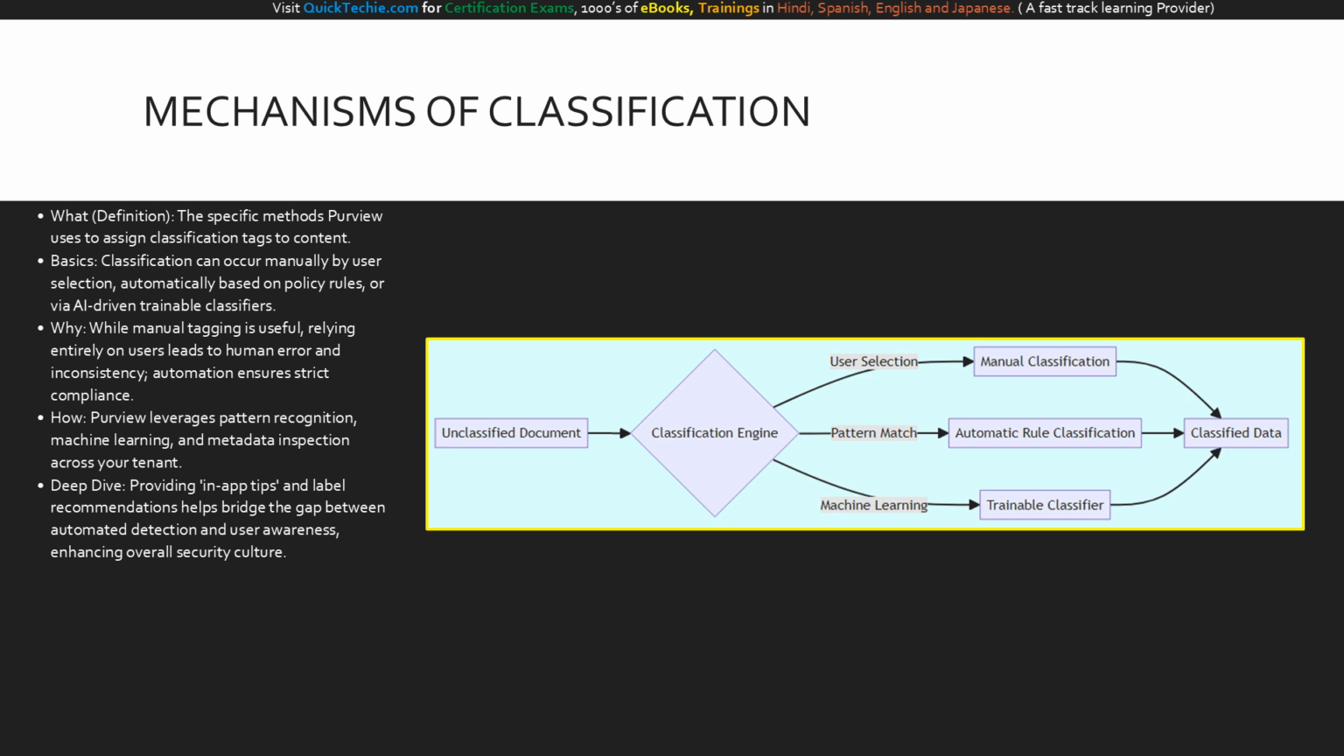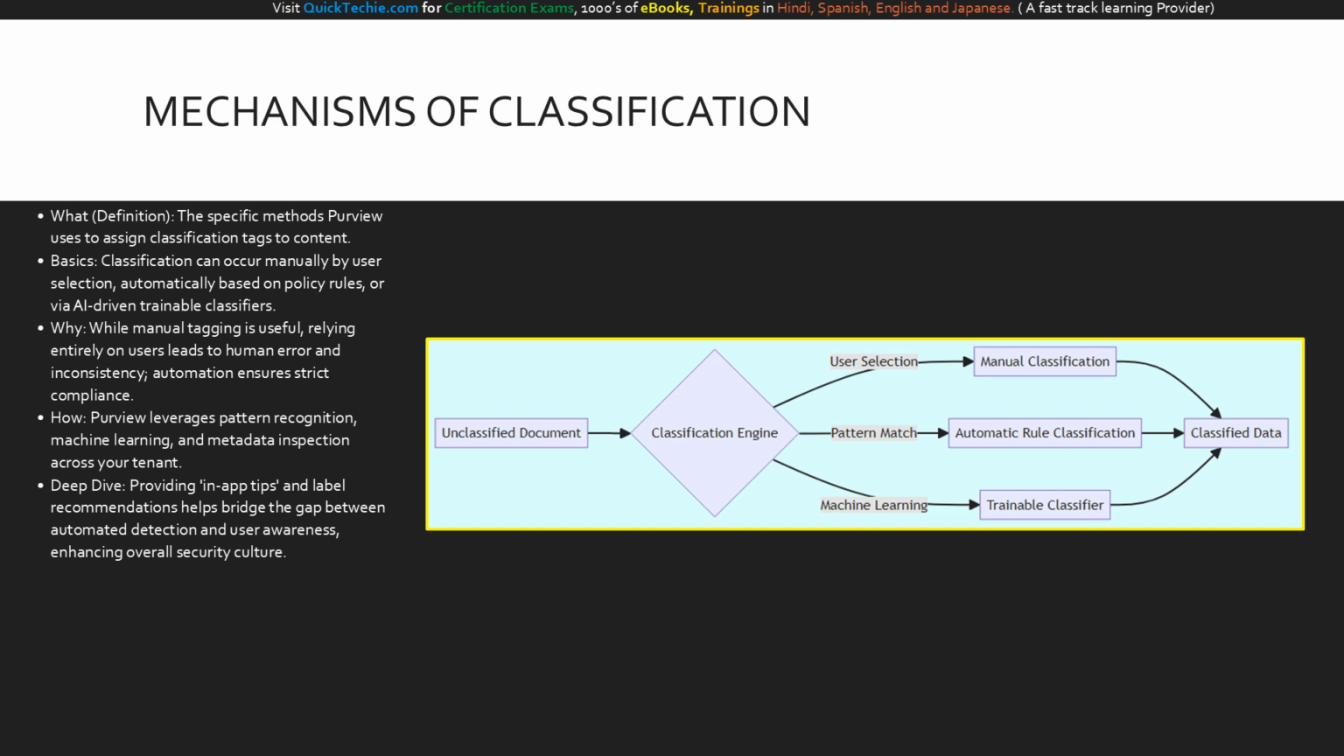Here we see the life cycle of an unclassified document as it enters the Purview classification engine. It can take one of 3 paths. The top path is manual, where the user makes the judgment call. The middle path is automatic rule classification, driven by exact pattern matching. The bottom path leverages machine learning via a trainable classifier to understand the context of the document. Regardless of the path taken, the result on the right is uniform, properly classified data that is ready for governance and protection.